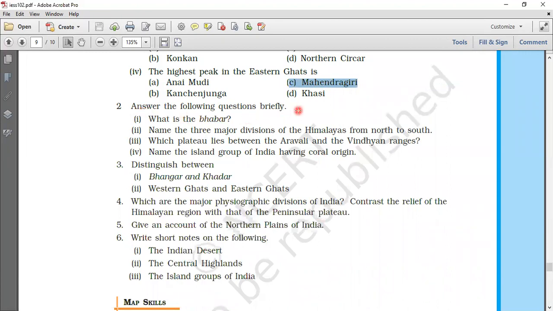Answer the following questions briefly. These answers you will mark in your textbooks. You will answer it briefly, that means not more than 2 lines. What is Bhabar?